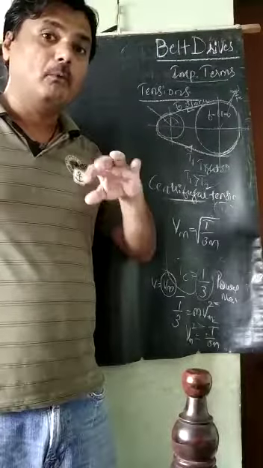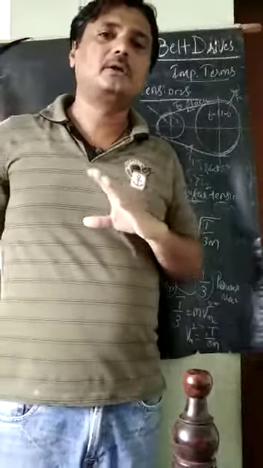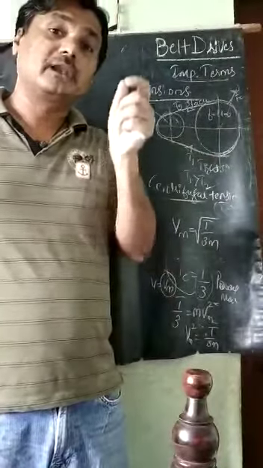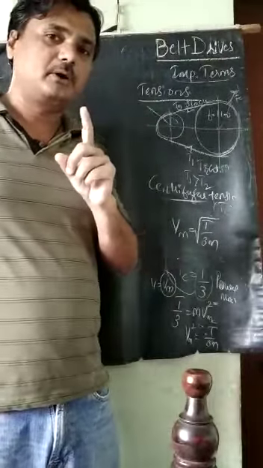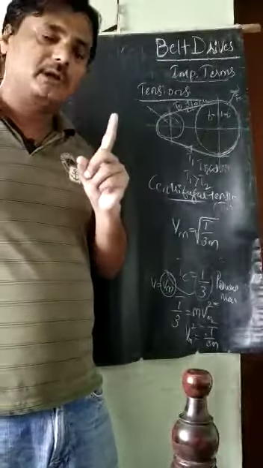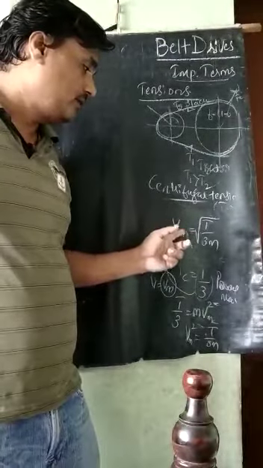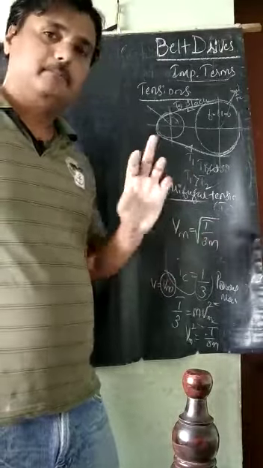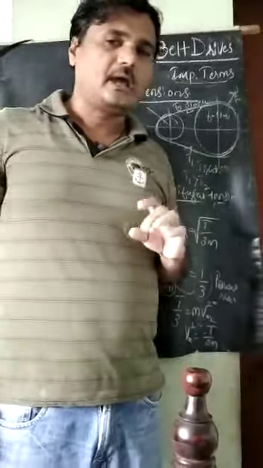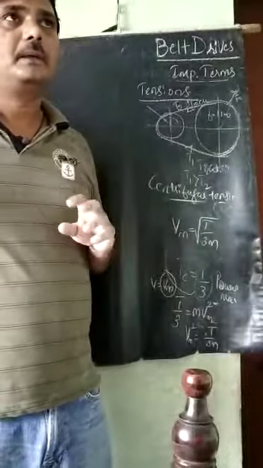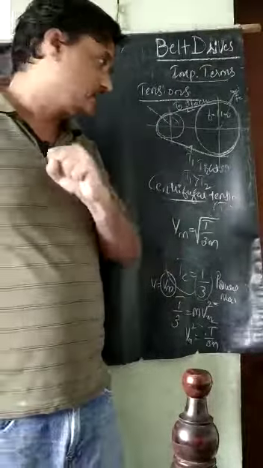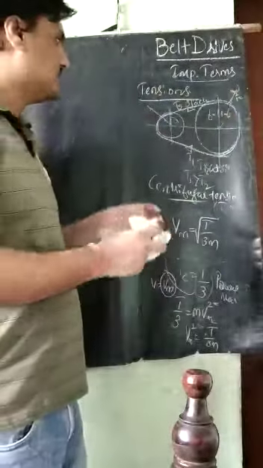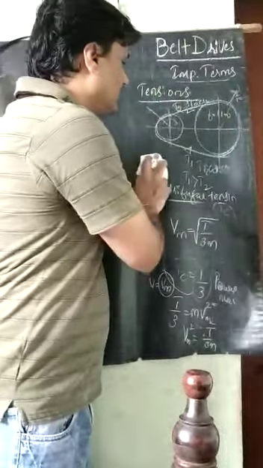More than this, definitely the belt will come out of the pulley and the power transmission will be reduced. The maximum power will be transmitted when the velocity is equal to the square root of T divided by 3m, where T is the tension and m is the mass of the belt per unit length. So this is about the centrifugal tension.